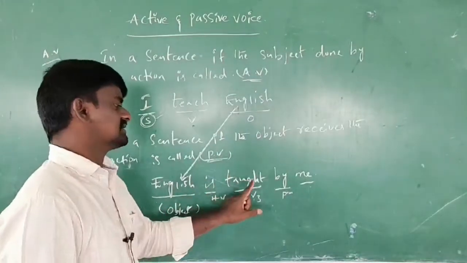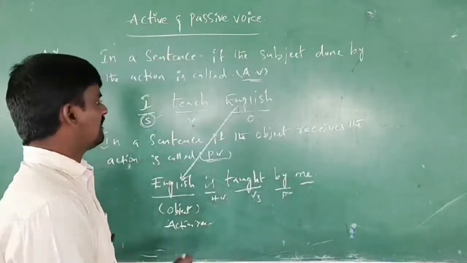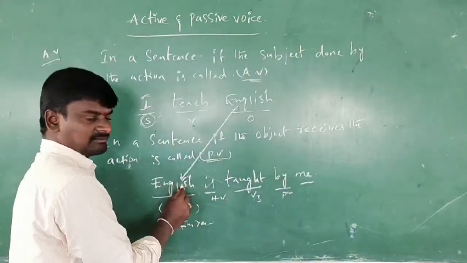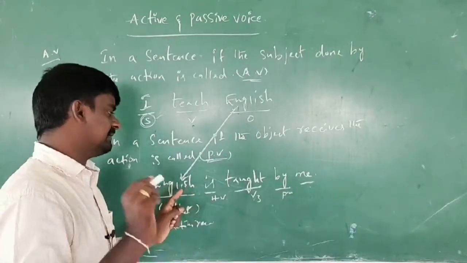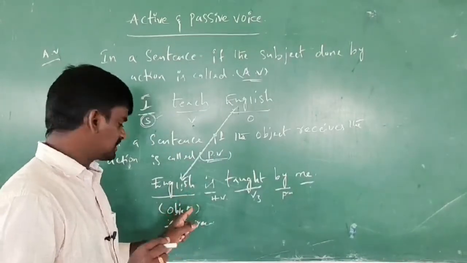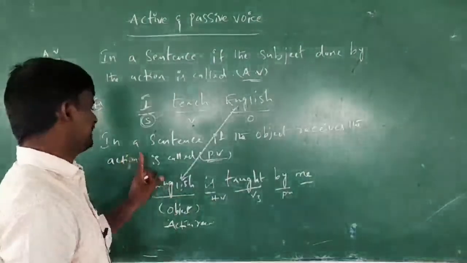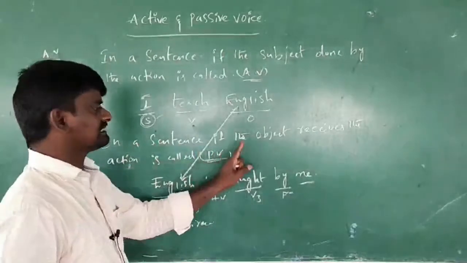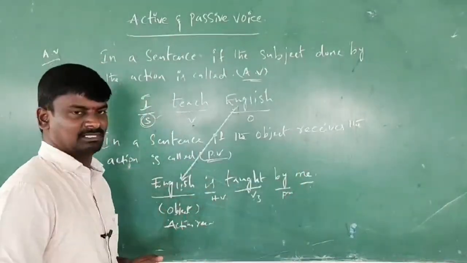English is taught by me. Here the object becomes the subject, and in this passive voice the object plays an important role. The object is also called the action receiver. Here you can understand, in a sentence, if the object receives the action, it is called passive voice.